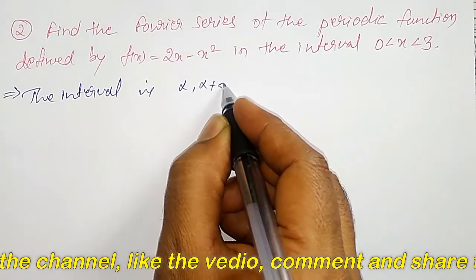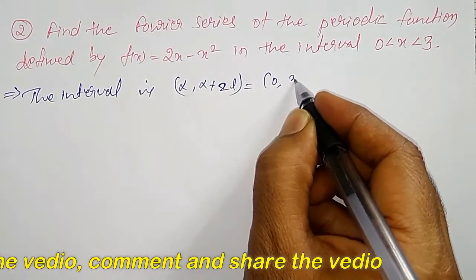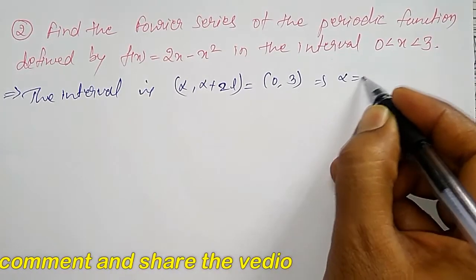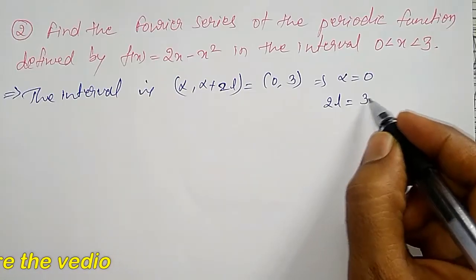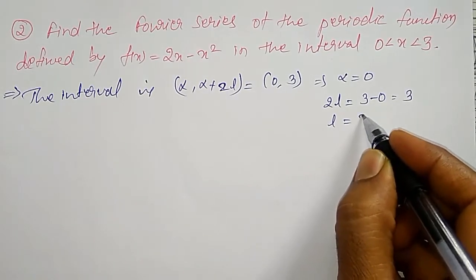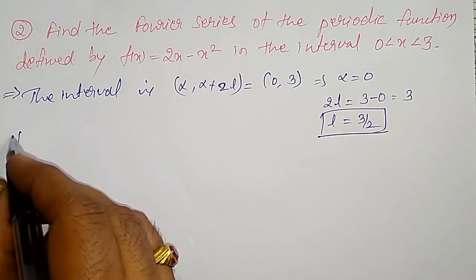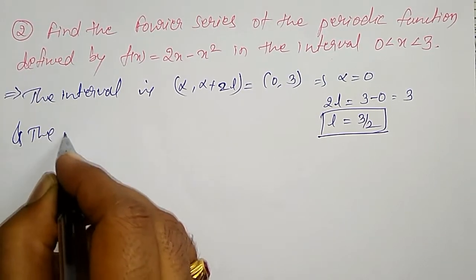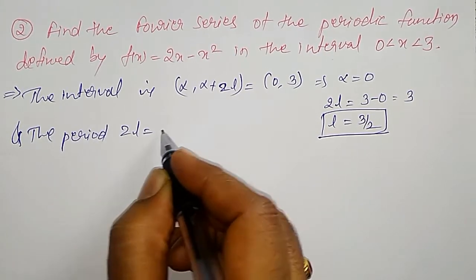alpha to alpha plus 2l, which is nothing but 0 to 3, which implies alpha equal to 0 and 2l equal to 3 minus 0, which is equal to 3. That is l equal to 3 by 2, and the period 2l equal to 3.